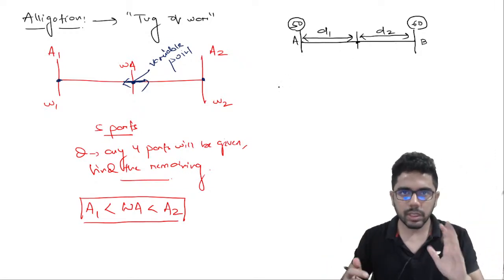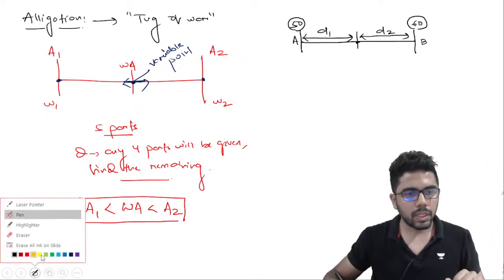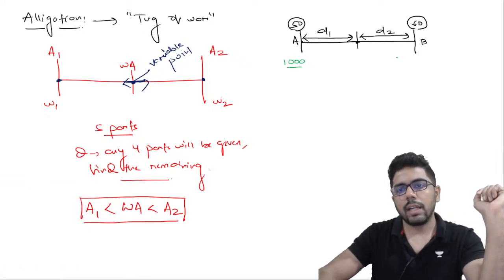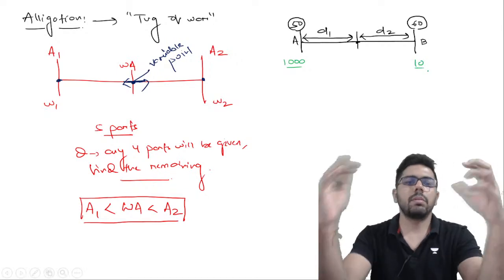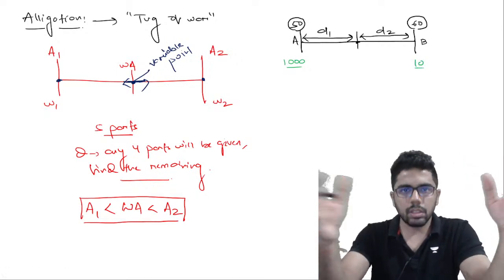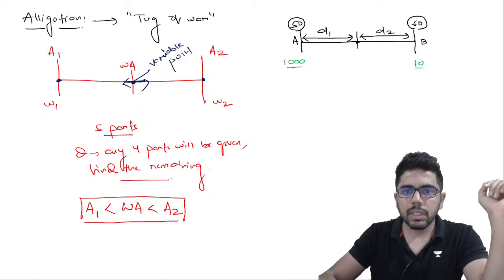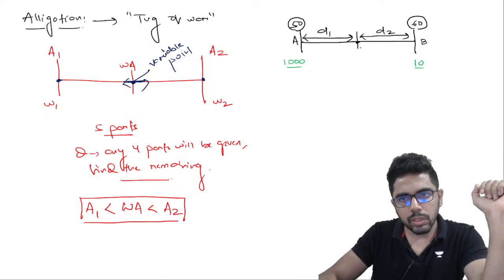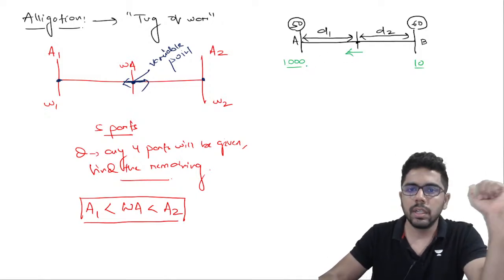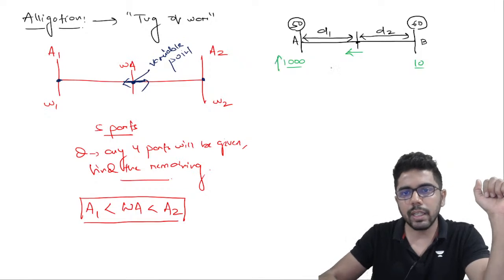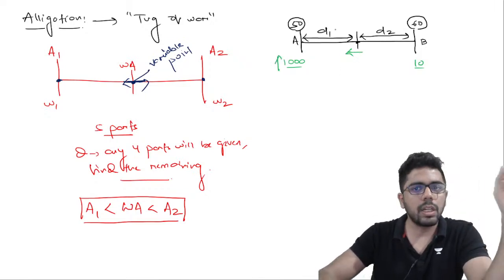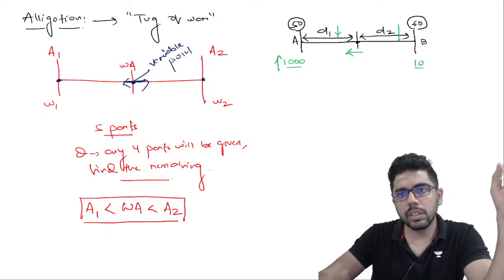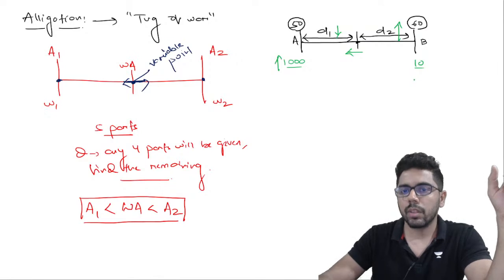Think of it like the game of tug of war. Suppose for an example, I'll take 1000 people on this side and only 10 people on this side. All of them have equal strength. So which side will win? If a tug of war game is happening, on one side I have 1000 people and on the other side only 10 people, the side with 1000 people will be stronger. So this point will shift towards the left. As soon as it shifts left, because this was higher, when this point shifts left, D1 will compress, so D1 will come down whereas D2 will go up. Do you all understand this?